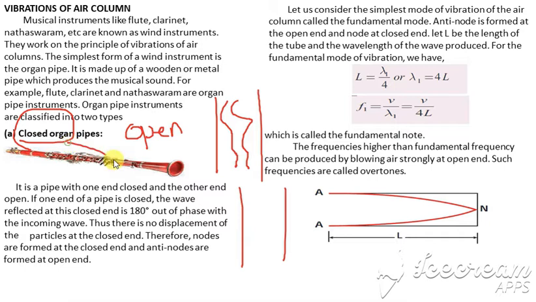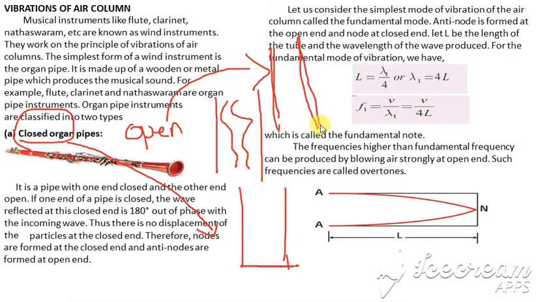In the closed organ pipe we'll be considering one end to be closed, and in the open organ pipe we'll be considering both the ends open. The main thing we have to know here is always that the closed end will form a node, and the open end will form an antinode.